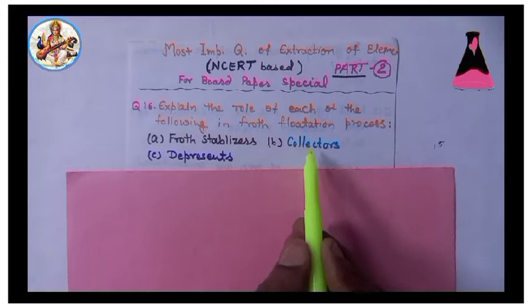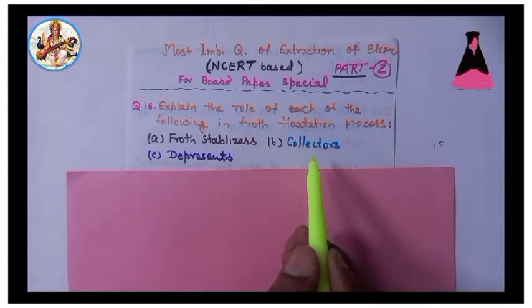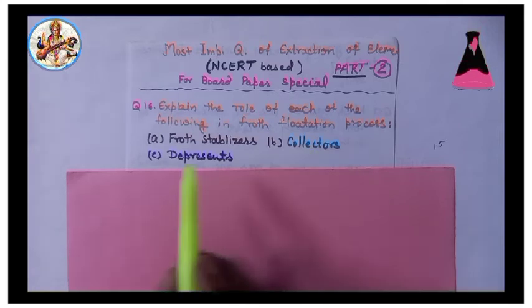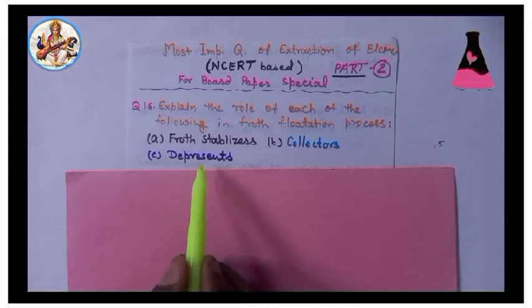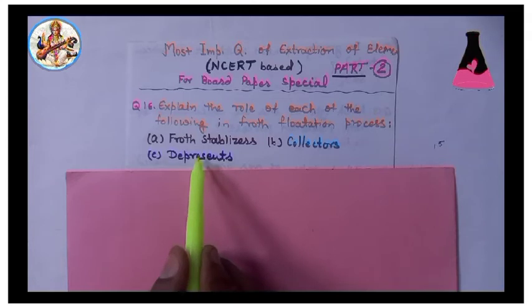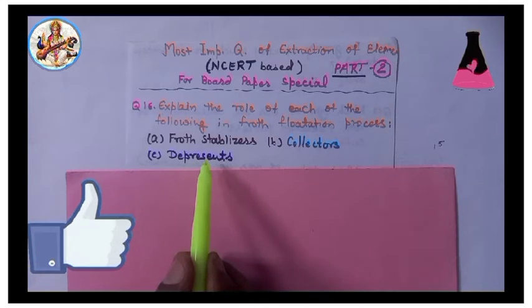Important. Second, collectors. They increase the non-wettability of the mineral particles. Pine oils, fatty acids, xanthates, etc. are collectors. Very important. And third, depressants. They are used to prevent certain types of particles from forming the froth. NaCN, sodium cyanide, acts as a depressant.